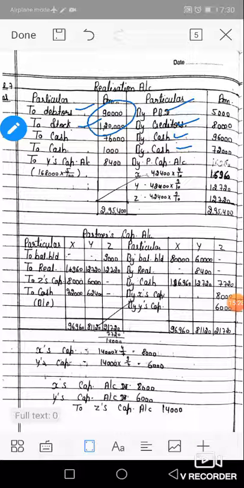Payment of liability 80,000, but net payment is 76,000 only. Then realization account debit to cash for recorded creditors and for unrecorded creditors. Finally, Y gets commission 5% on realized value of assets, that 96 plus 72 is 168,000 into 5%, 8,400. Commission credited to Y's capital account 8,400.